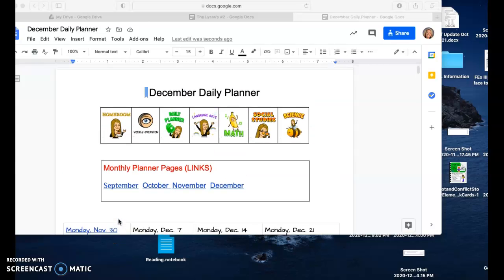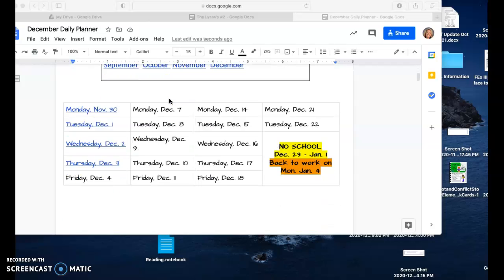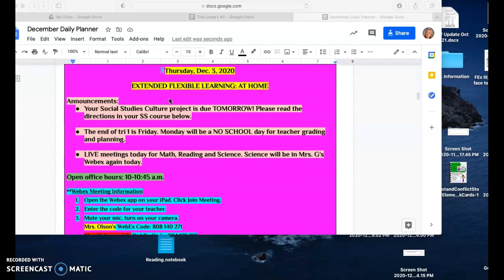Let's go over our daily planner. You should be on the December daily planner, which you can find in Schoology. It is also posted to this post. Let's scroll down here to Thursday, December 3rd.